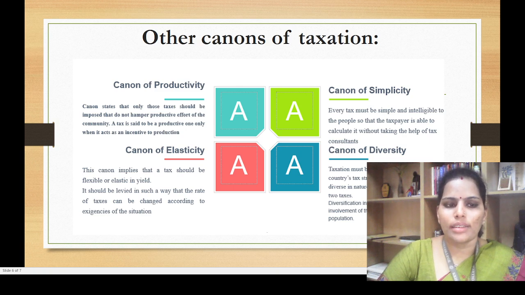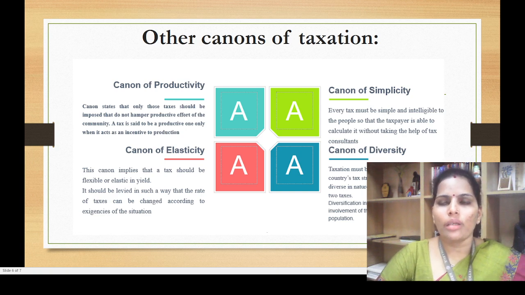Next one, elasticity. This canon implies that tax should not be flexible. Sorry, tax should be flexible. So according to the income and according to the situation, we can move the tax slabs. Next one, canon of diversity. Taxation must be dynamic. This means that the country's tax structure has to be dynamic and diverse in nature, rather than having a single or two taxes.